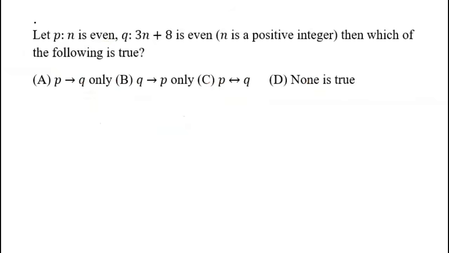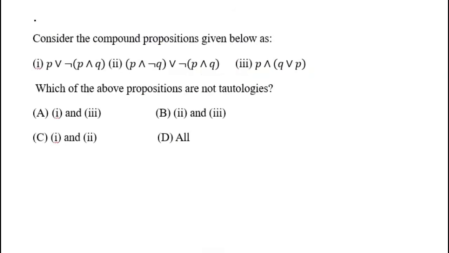A very simple question. Next, let P be the statement that n is even, statement Q is that 3n plus 8 is even, then which of the following is true? So I am not going into the detail, but you can prove it directly, that if n is even, then 3n plus 8 is even, that is by the direct proof. And using proof by contraposition, you can prove that if 3n plus 8 is even, then n is even. So the statement C will be correct. P implies Q and Q implies P both. So here C will be correct. I hope you can do it.